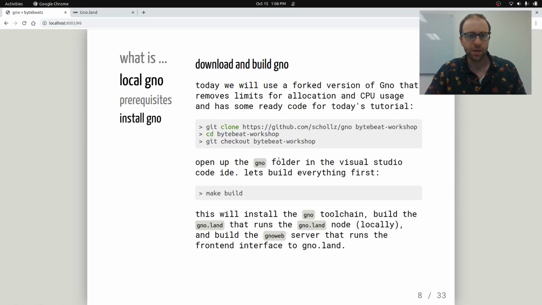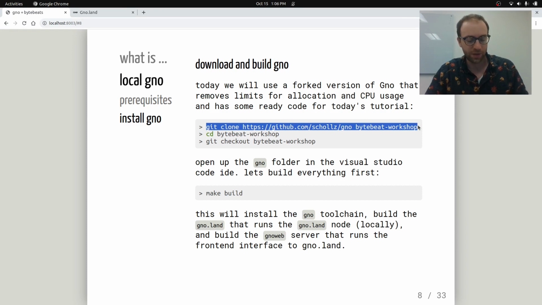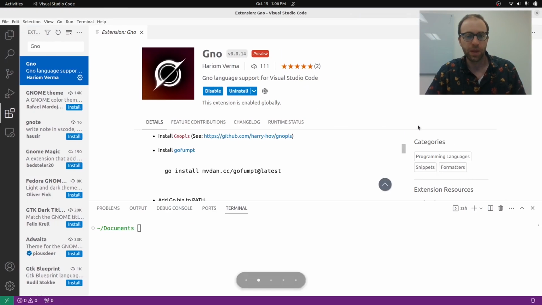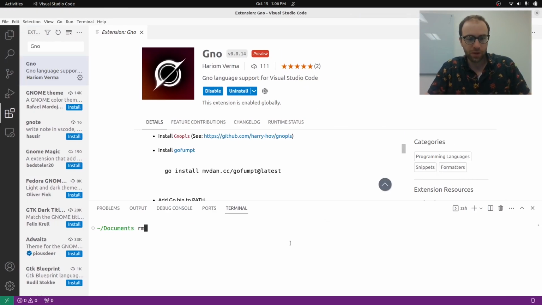Okay, so now we'll download and build Gno. So we're going to use a forked version of Gno that I forked for this workshop that has some of the resources. Also, it removes some limits of the allocation and CPU usage so that we won't run into any errors when we're generating a lot of audio. So first we'll clone it.